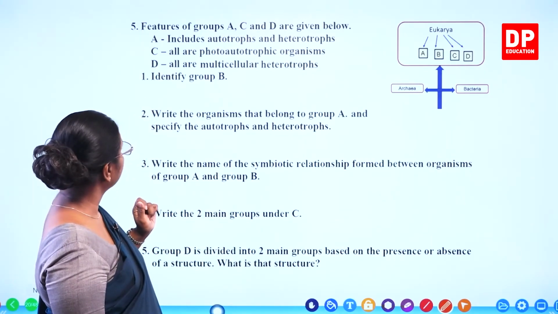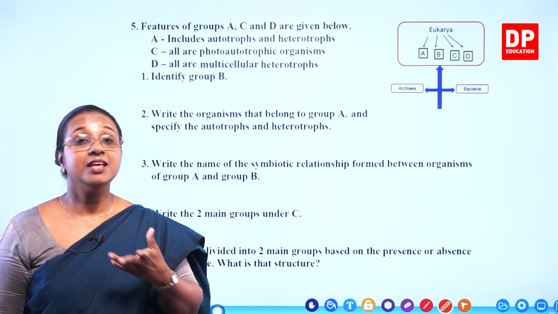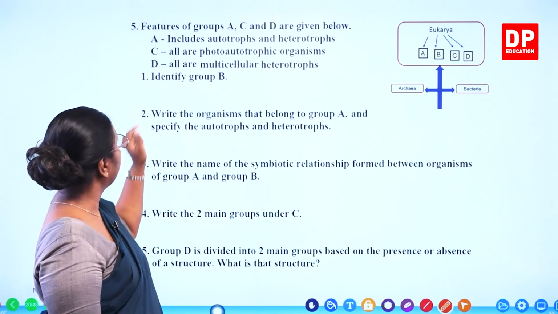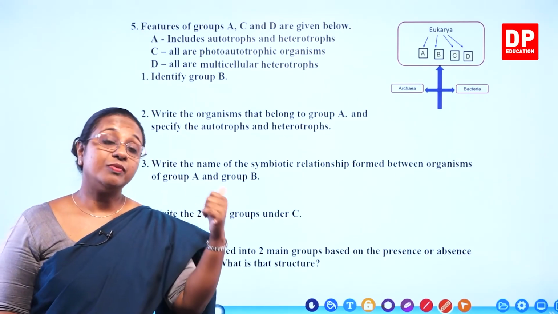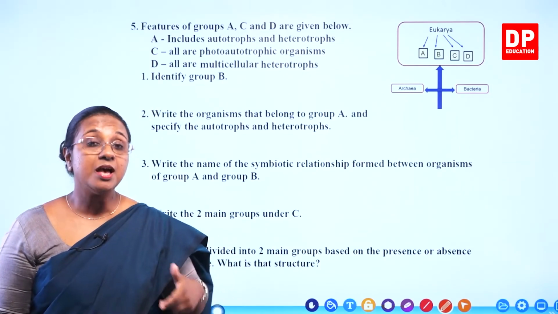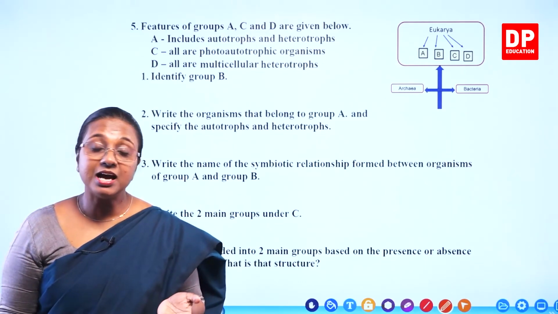Then B, they have not given. C, all are photoautotrophic organisms. Very easy. They are all plants. So C has to be kingdom Plantae. And D, all are multicellular heterotrophs. So when you take the fungi and animals, they are all heterotrophs, but the animals are all multicellular heterotrophs.